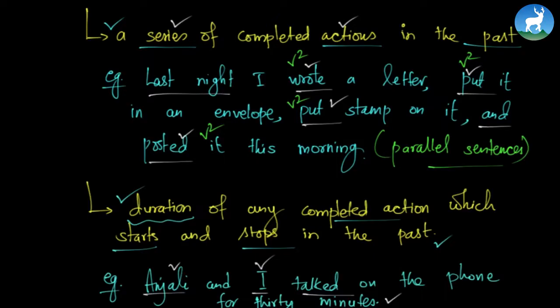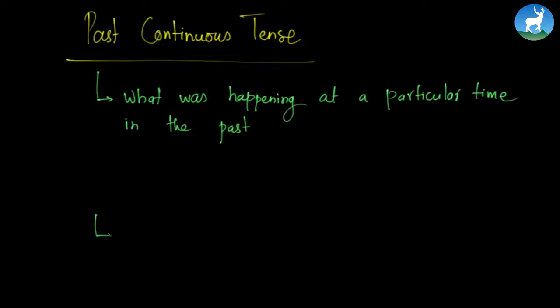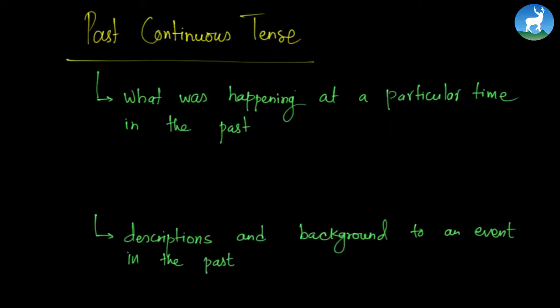Now let us go to another form of past tense, which is past continuous tense. Let us start by learning some of the basic uses. The first one is, and the second one is, so these are the first two uses. Let's start with the first one. The past continuous tense is used to describe what was happening at a particular time in the past.